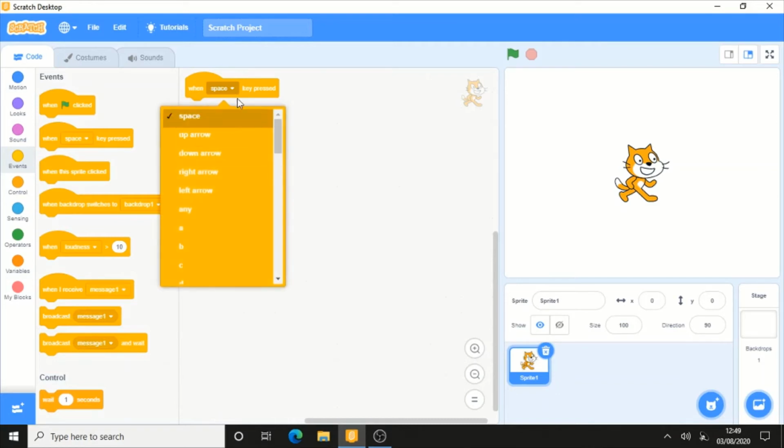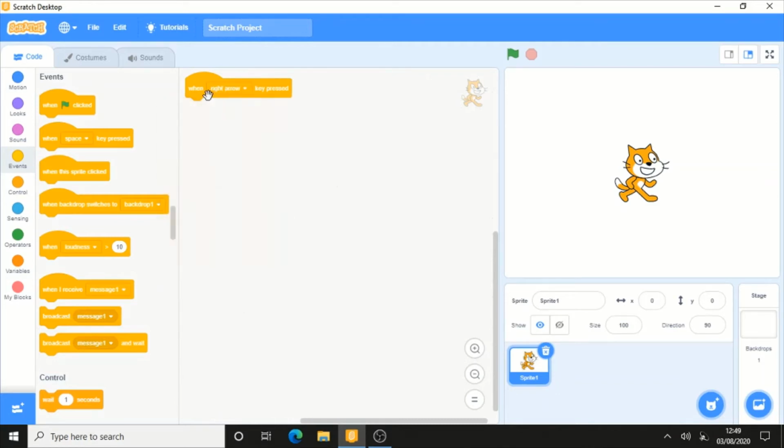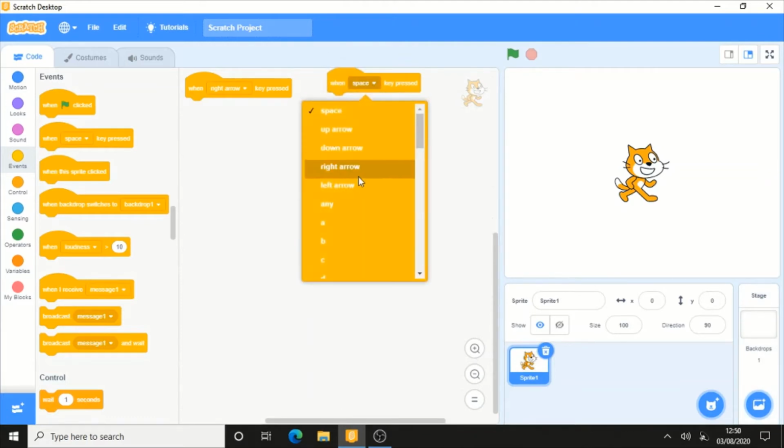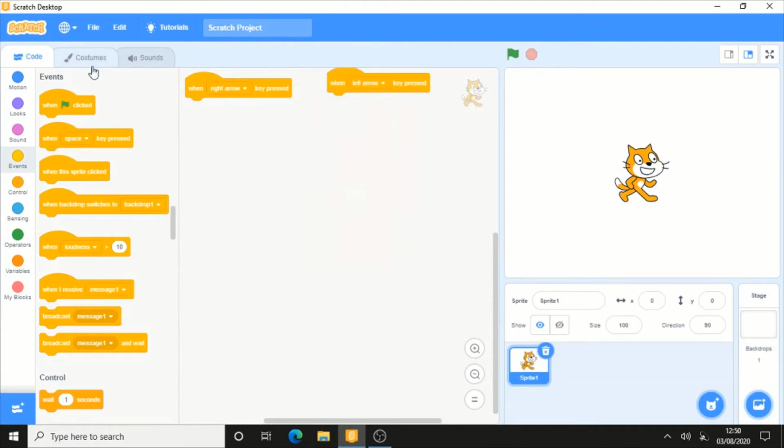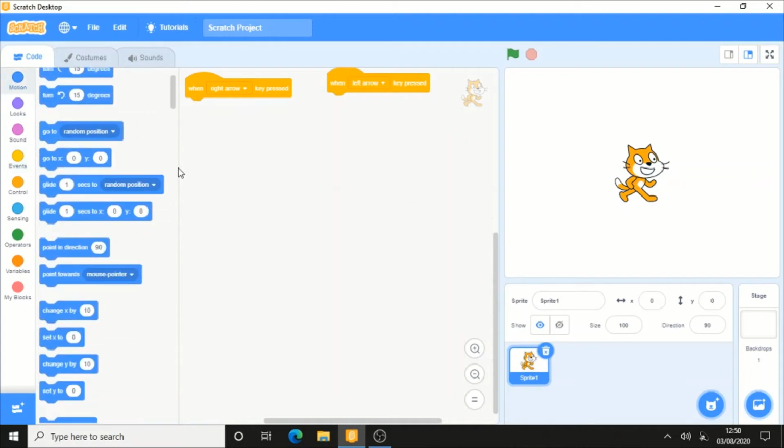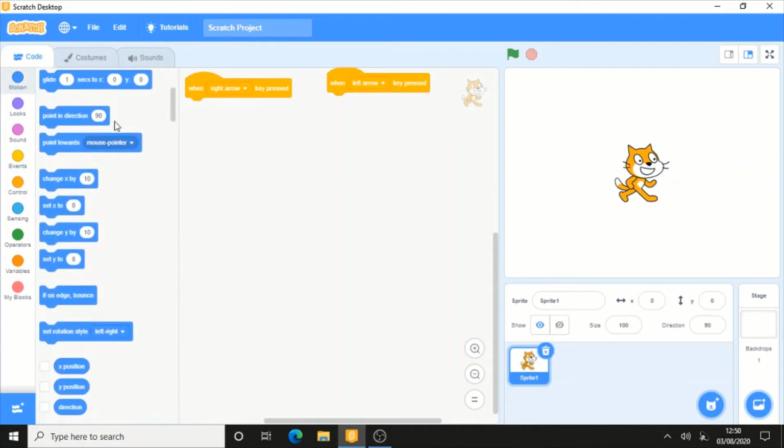I'll replace the space key with the right arrow key, and I'll add one more block and replace that with the left arrow key. In motion I'll say change x by 10, and here I'll say change x by -10.